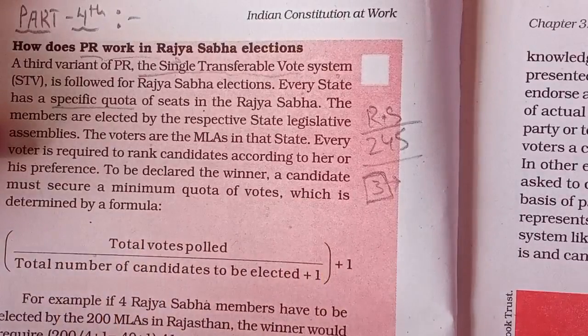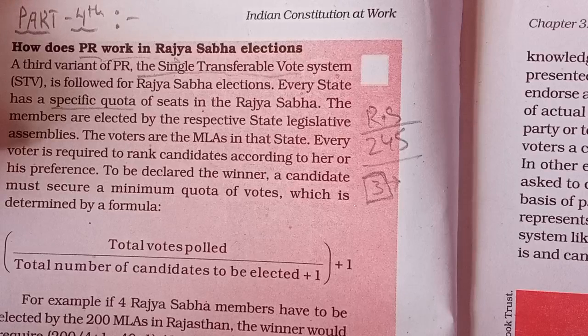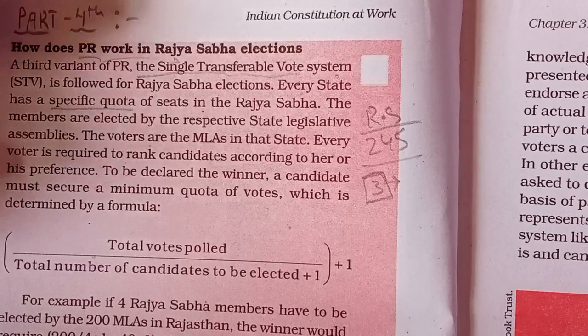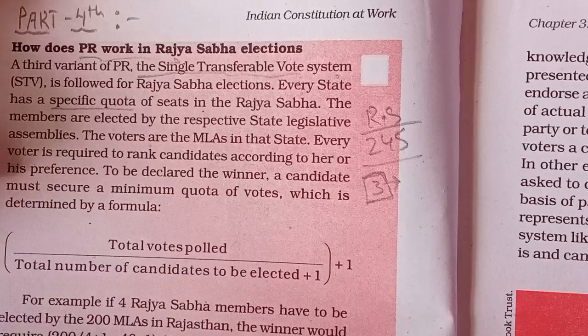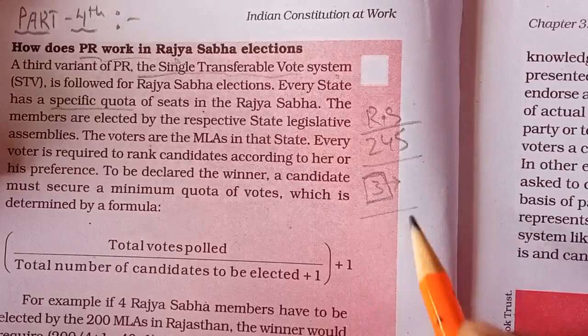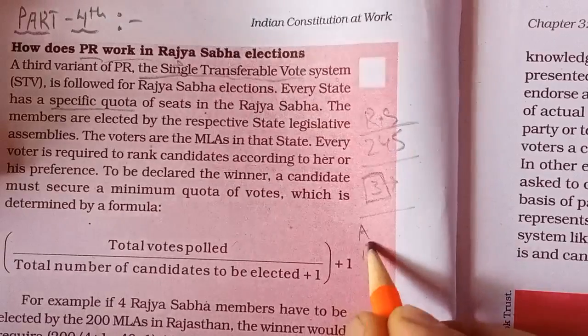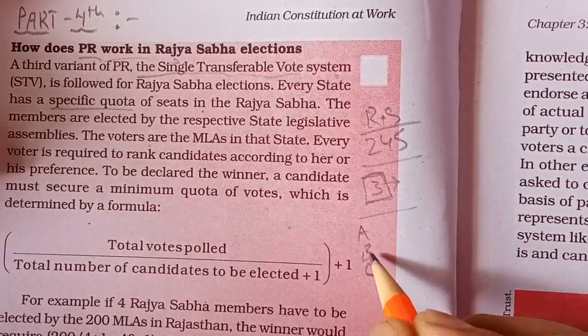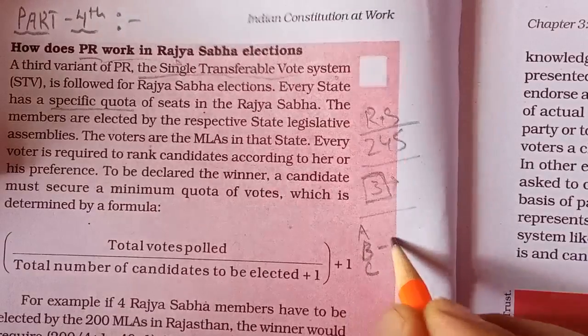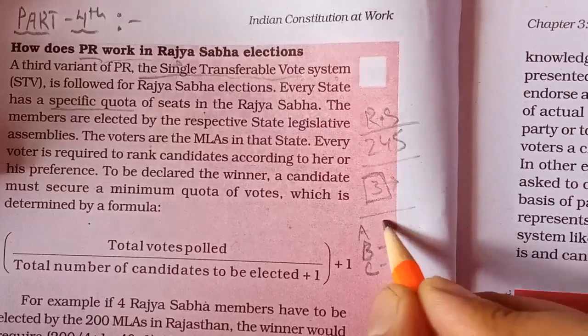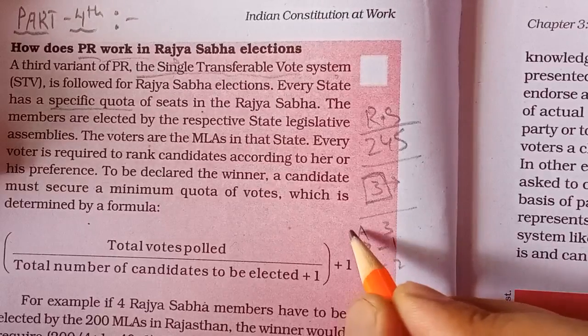Now all the MLAs in a particular state, like for Uttarakhand I am taking the example, will vote for electing 3 members, and the system of voting is that they will give a preference. It means there will be a single ballot paper. In that ballot paper there will be the names of candidates, and we have to give preference according to rank, like number 1, number 2, number 3. Suppose this is A member, B member, C member, and according to me B should be the first member, so I will rank him 1, I will rank another 2, and another 3. In the same way all the MLAs will vote.